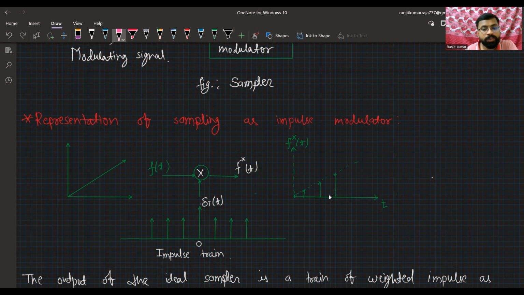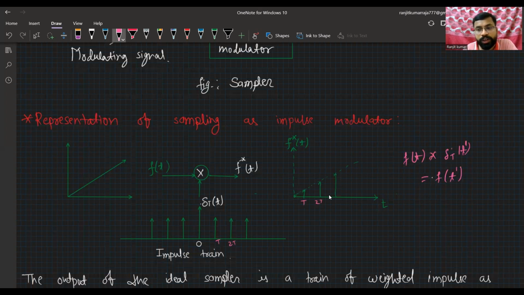You know, f of t multiplied with delta T just shifts the time period, that is t shifted with this t. Let's suppose this is t, then it will become here t. This is 2t, because f of t is convolved with delta T of t, so it becomes a function like f of t dash, where t dash is t.